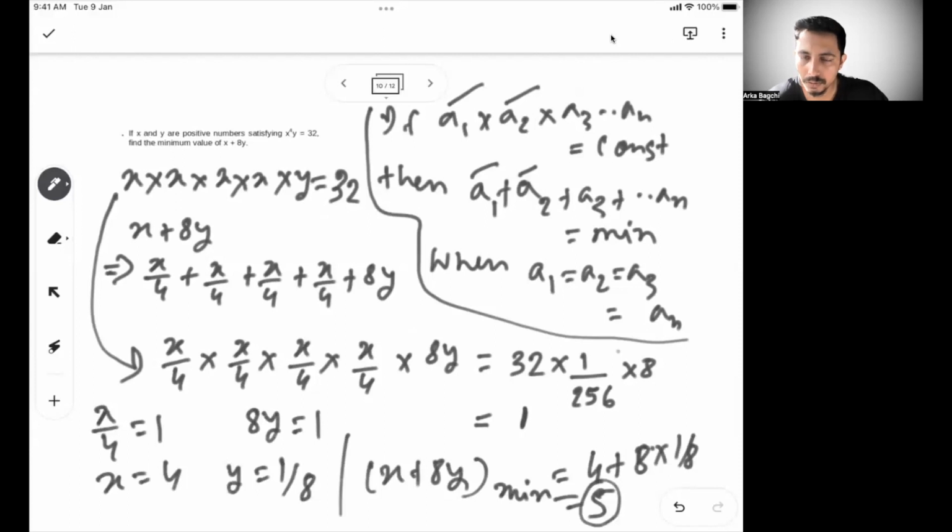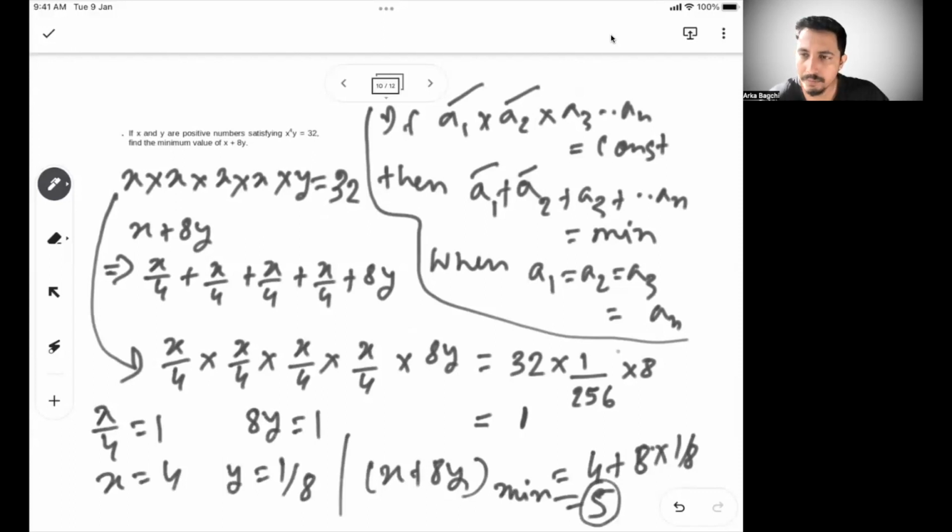If the product is constant, the sum of the same numbers is minimum. So when we say x to the power 4 into y, that means there are 4 x's and 1 y. So I have to have 4 x's in my sum also. 4 x's from 1 x will come only when we do x by 4 and add that 4 times. So that will have 4 x's.